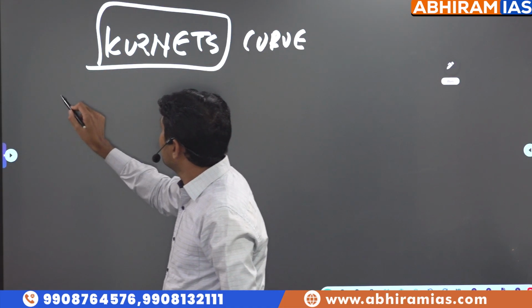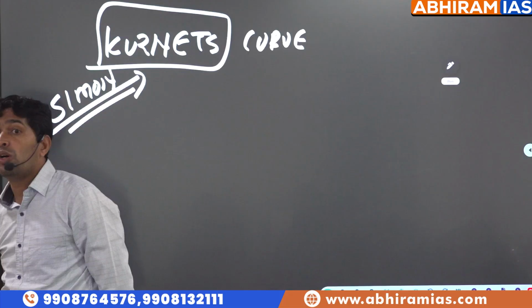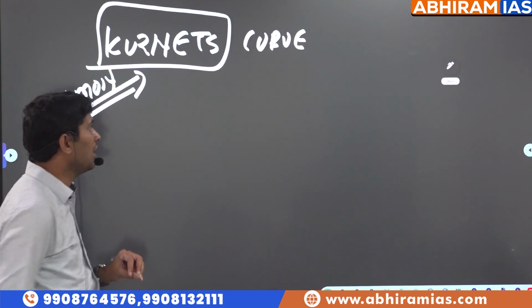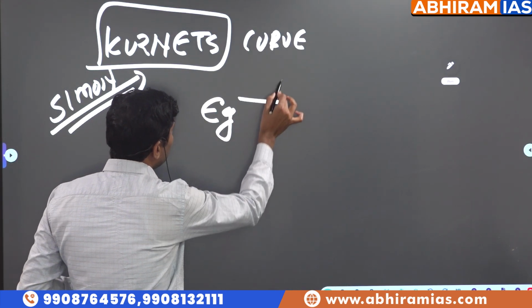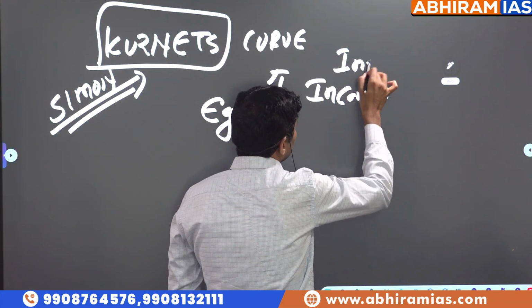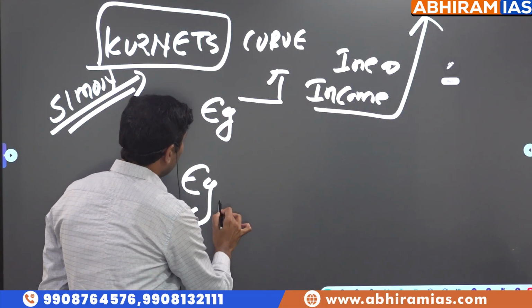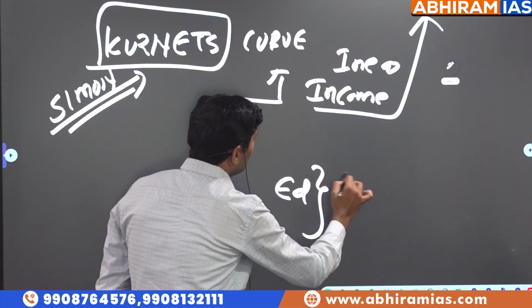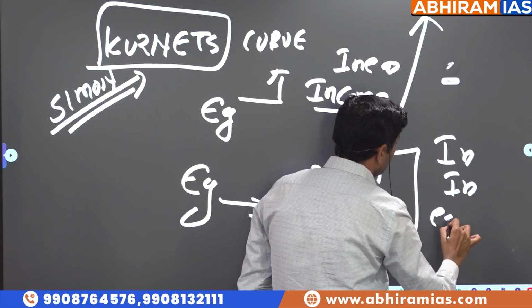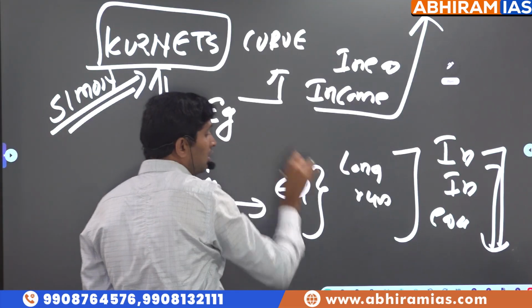Simon Kuznets, who is called the father of national income, says something about economic growth and inequalities in society, which is called the Kuznets curve. So what does this Kuznets curve say? Initially, when economic growth is happening in a country, income inequalities will increase. When economic growth becomes economic development in the long run, income inequalities are supposed to decrease. This belief system is called the Kuznets curve.